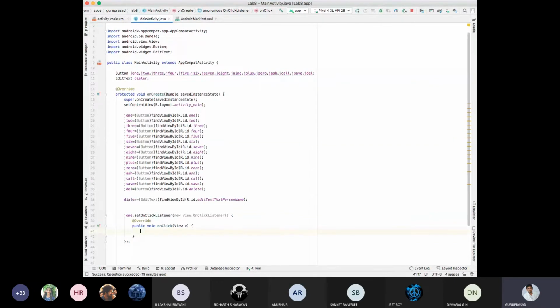Then I'll say my edit text. What is my edit text? Dialer is my edit text. Dialer dot setText, set the text as null.